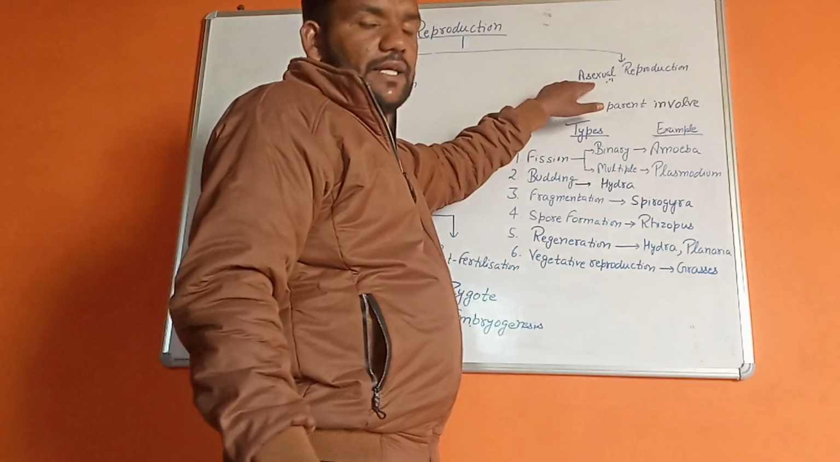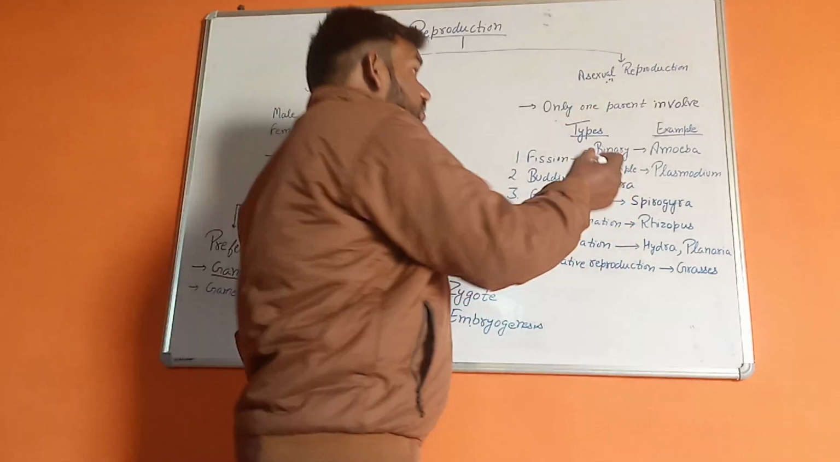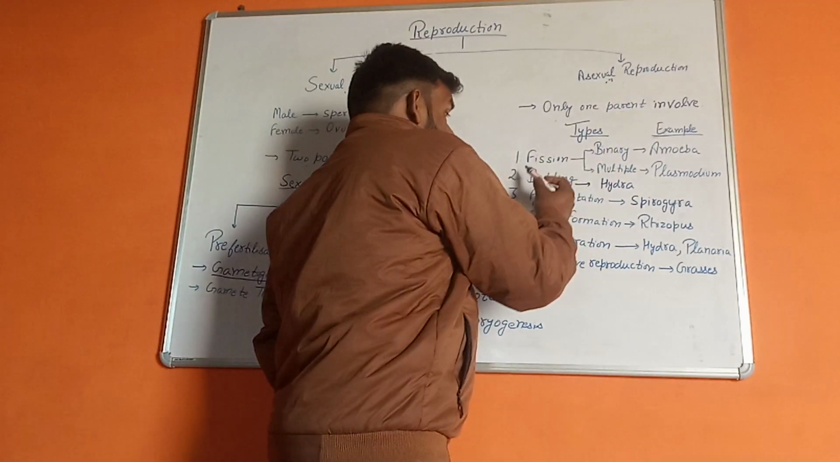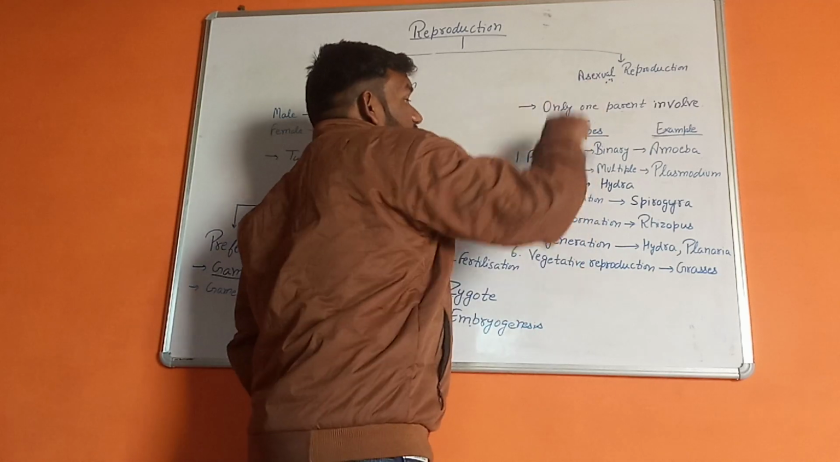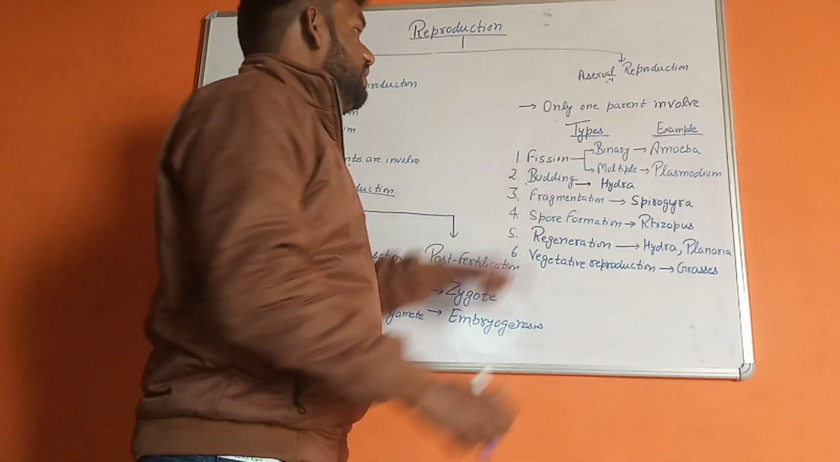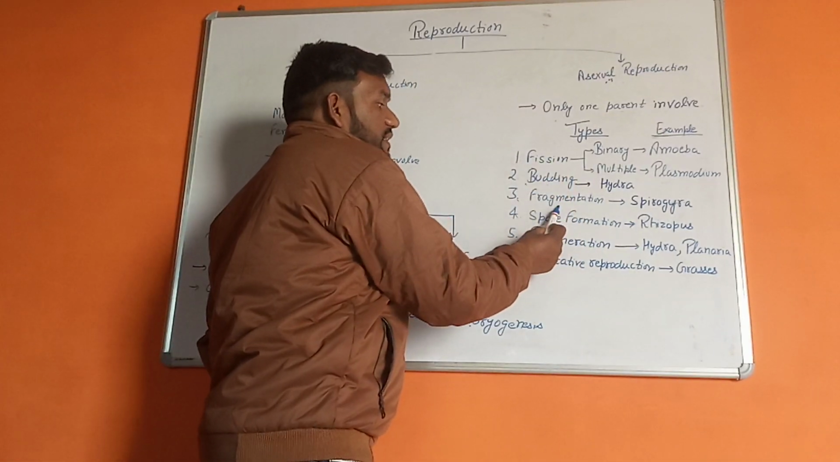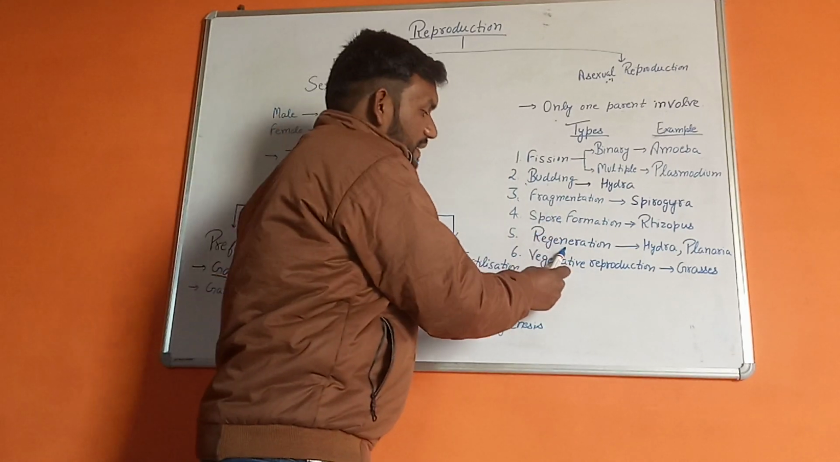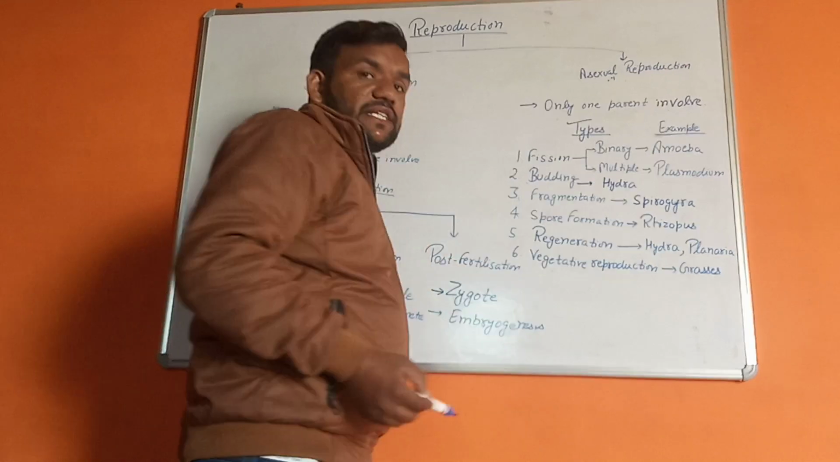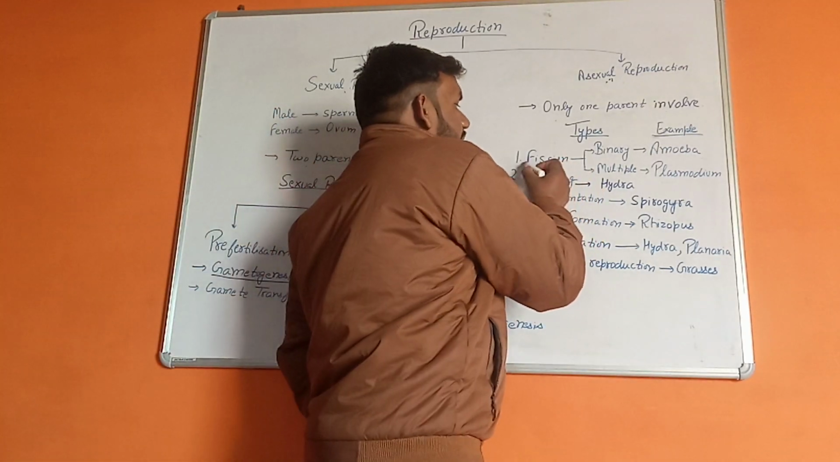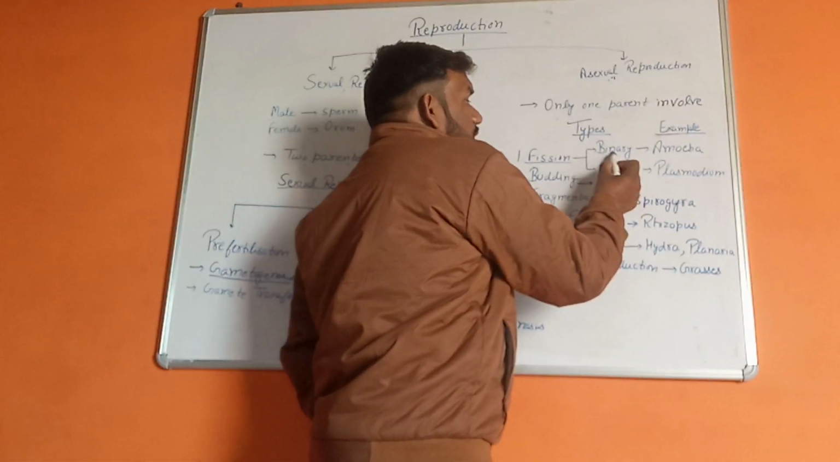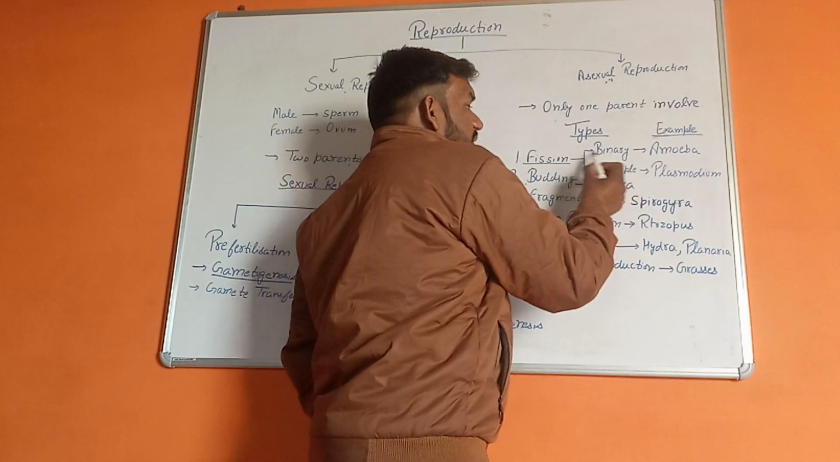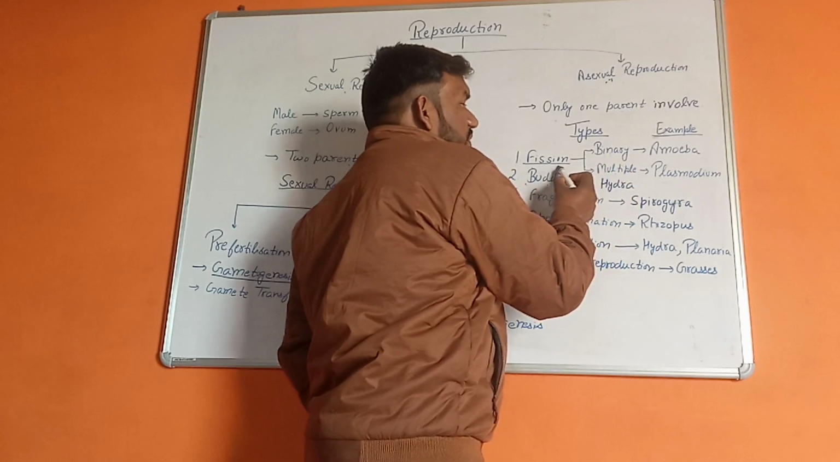Next is asexual reproduction. There are six types of asexual reproduction. First is fission, second is budding, third is fragmentation, fourth is spore formation, fifth is regeneration, sixth is vegetative reproduction. In case of fission, it is of two types: first is binary fission, second is multiple fission.